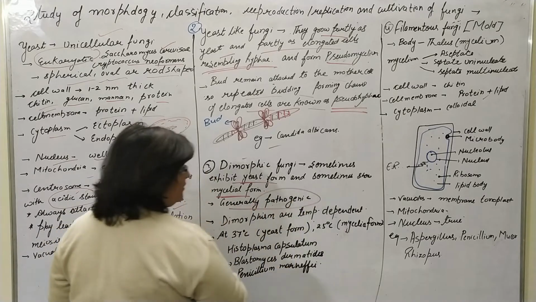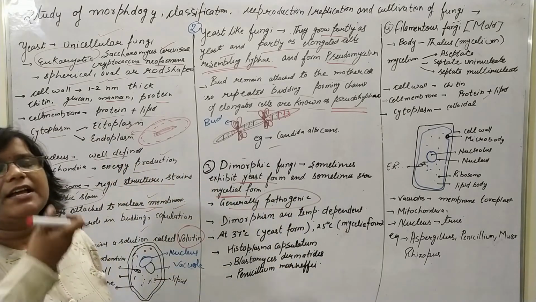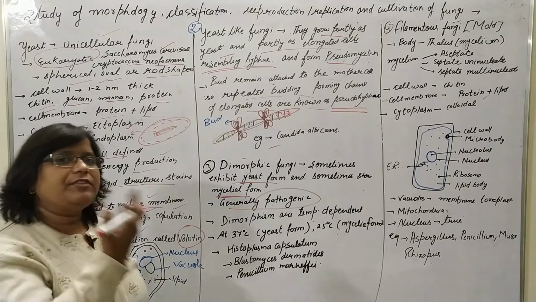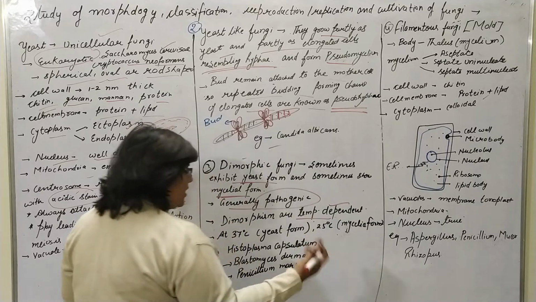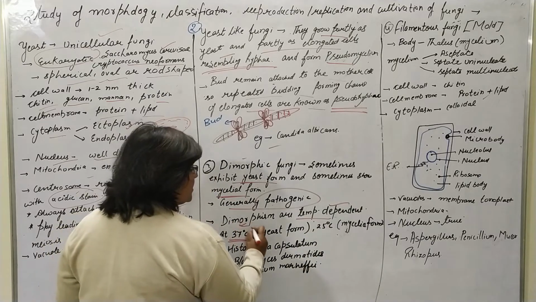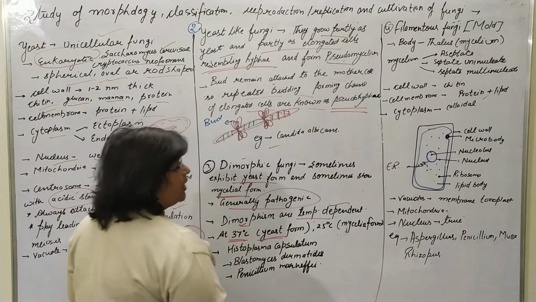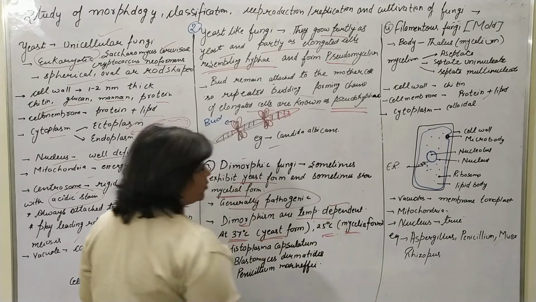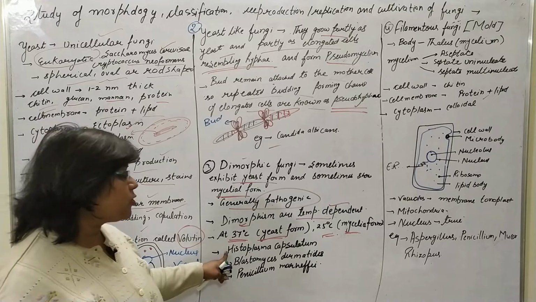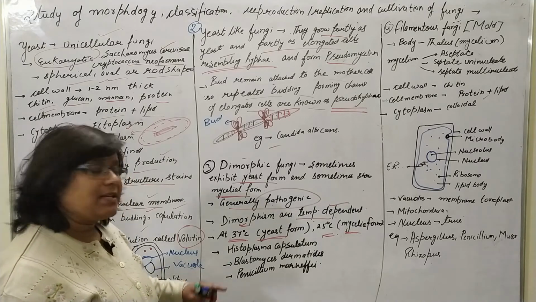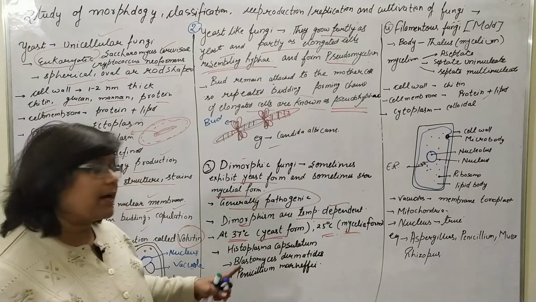Generally, pathogenic fungi show this kind of dimorphism. It is a temperature-dependent phenomenon. It has been seen that at 37 degrees Celsius it forms the yeast form, and at 25 degrees Celsius it shows the mycelial form. Examples are Histoplasma capsulatum, Blastomyces dermatitidis, and Penicillium marneffei.